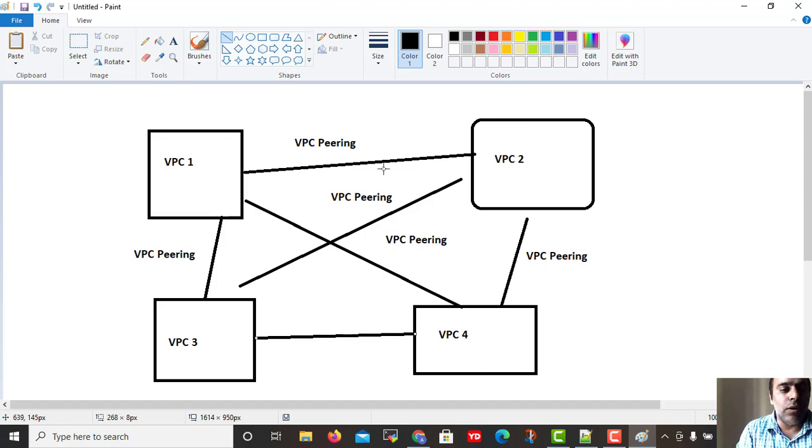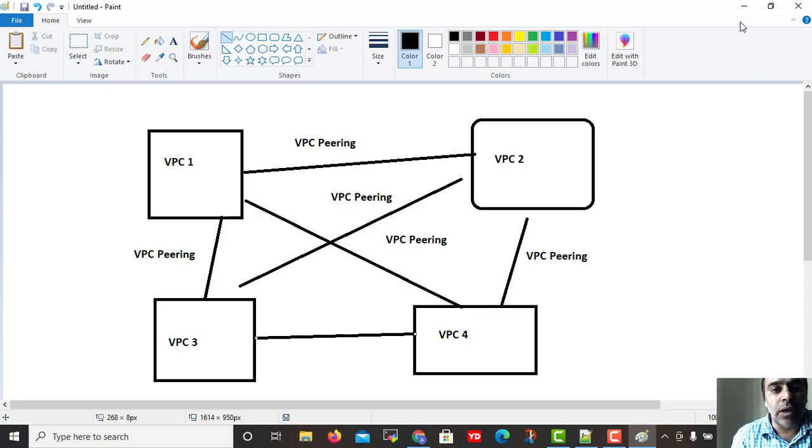So now in total we need 1, 2, 3, 4, 5, 6 connections. We need a total of 6 connections. And just imagine, if you have more VPCs in your network, you end up with a lot of VPC peering connections, and it adds a lot of complexity here.